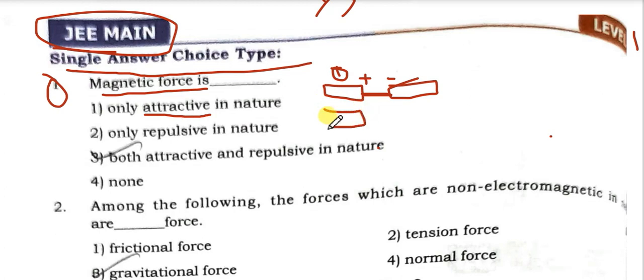Next we take another two magnets. They have the same charges, positive or negative. They both are repulsive, that means not attracted and going away from each other. So repulsive is also one of the natures of magnetic force. So the answer is both attractive and repulsive in nature.